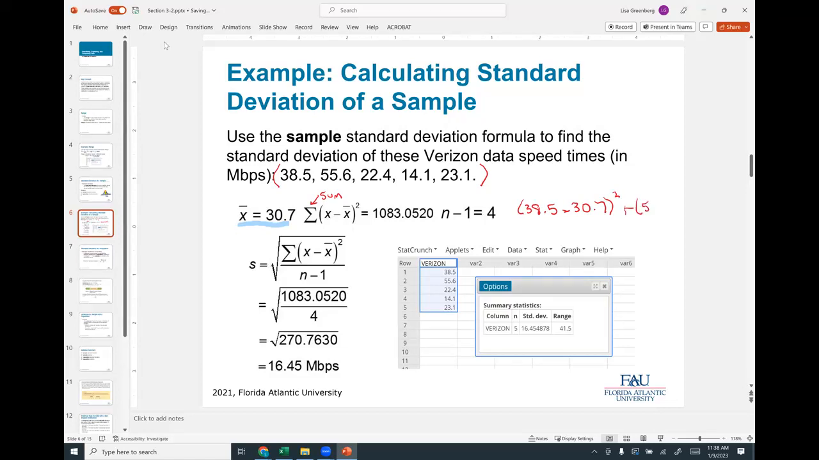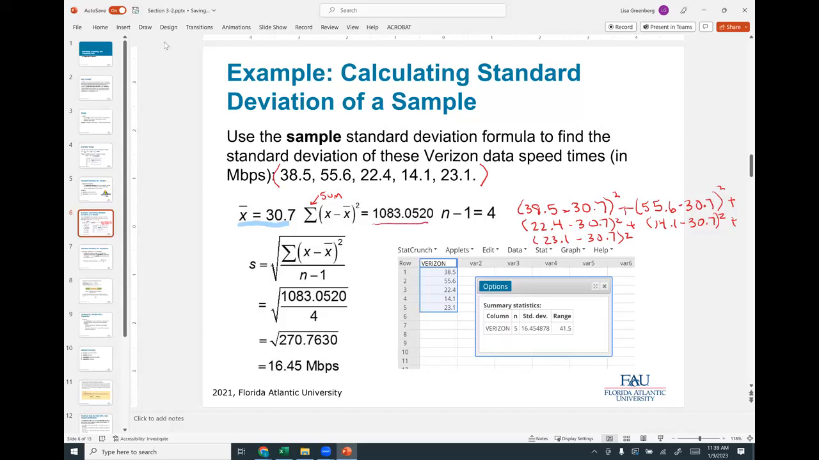Plus 55.6 minus 30.7 squared. Plus 22.4 minus 30.7 squared. Plus 14.1 minus 30.7 squared, plus 23.1 minus 30.7 squared. So if you do all this work, you should get this value.